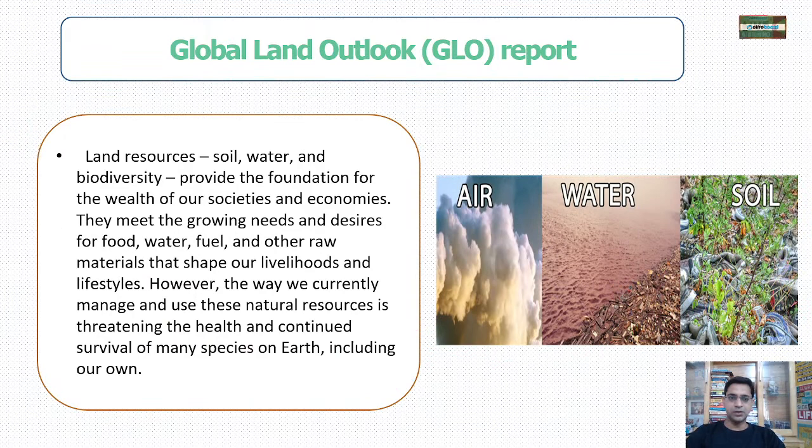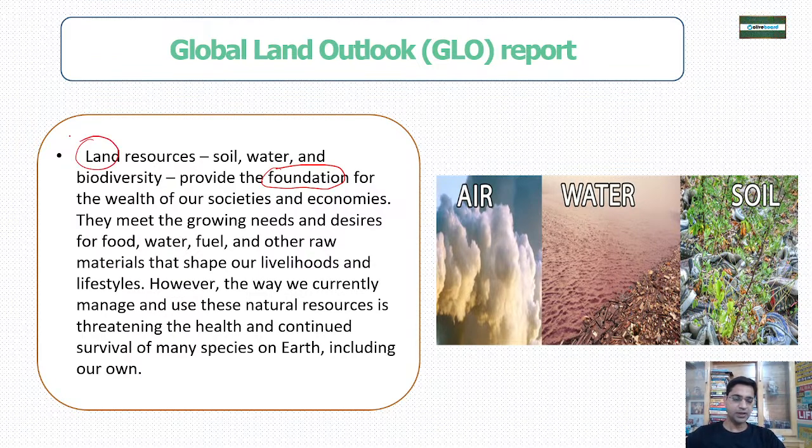Land resources, soil, water, biodiversity, these are all the foundations of the wealth of our society. Land is helping us meet our food needs, fuel needs, water needs, raw material needs, livelihood, everything. If land is not there, we cannot live, we cannot survive anywhere.